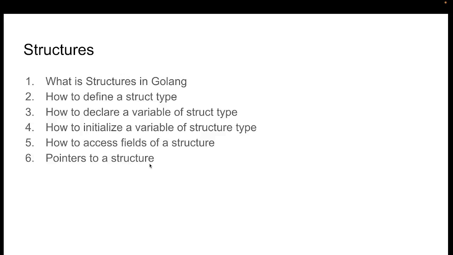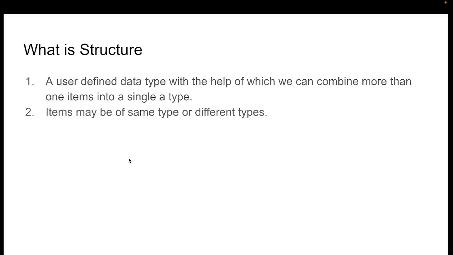Friends, in Golang, a structure is also called a struct. So we will use both the terms structure and struct interchangeably. So let us discuss what a structure is. A structure is basically a user-defined data type with the help of which we can combine more than one item into a single type. Items may be of the same type or different types. So suppose we want to store the name and age of a person in a single data type, we can use a structure.